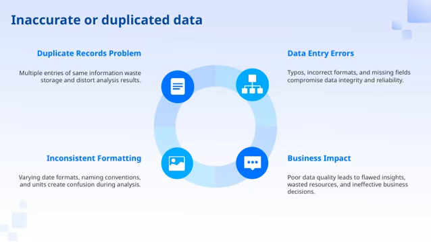Let's talk about some common issues with data quality that can really impact our analysis. First, we often encounter inaccurate or duplicated data. This happens when the same information is entered multiple times, which not only wastes storage space, but also skews our results. Next, data entry errors are quite frequent. Typos, incorrect formats, or missing fields can seriously undermine the reliability of our data. Then there's inconsistent formatting, like varying date formats, different naming conventions, or units of measurement. These inconsistencies create confusion and make analysis more difficult.